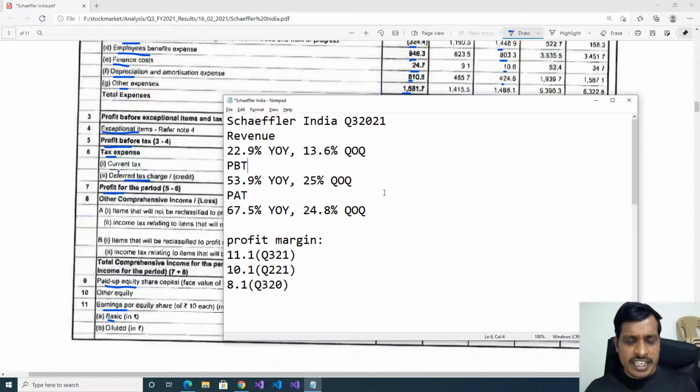Schaeffler India's business is related to industrial machines. So, we need to give more importance to year on year than quarter on quarter. That means year on year results are very good.